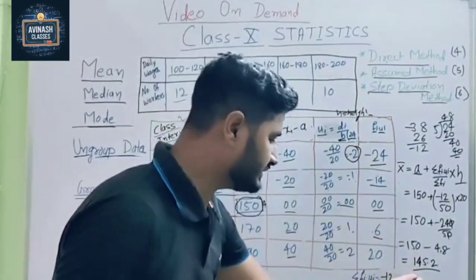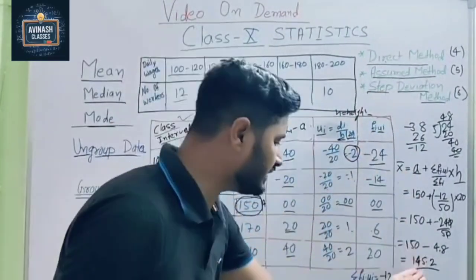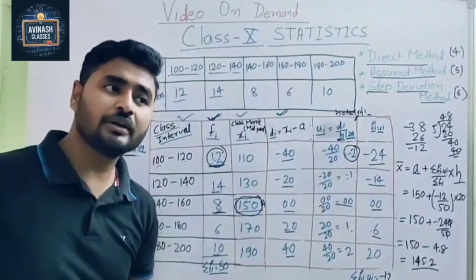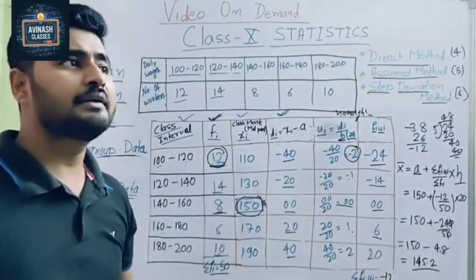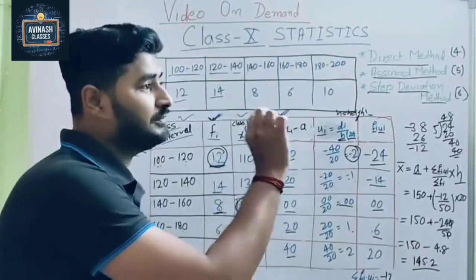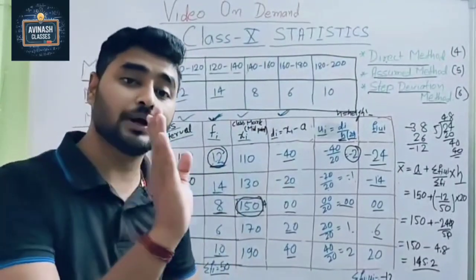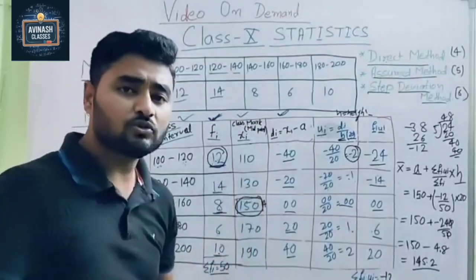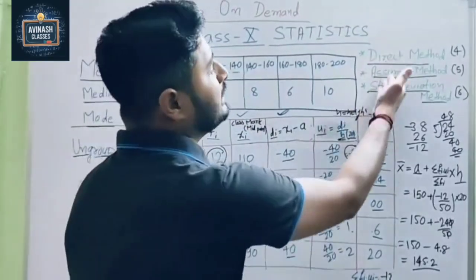So what we see here is that in every question, when we do the direct method, we get the same answer. Assumed mean method, same answer. Step deviation method, same. So the answer will be the same; the method is different. In the exam, sometimes the question comes that we have to write the step deviation method. At that time we have to write the step deviation method. But sometimes they only ask to find the mean. So as per your convenience, you can go with any method.